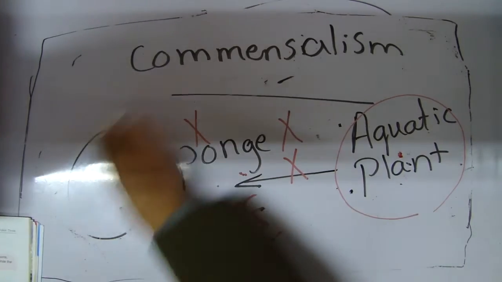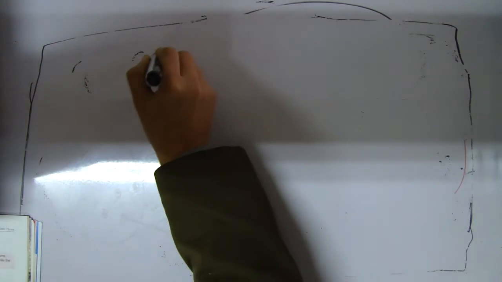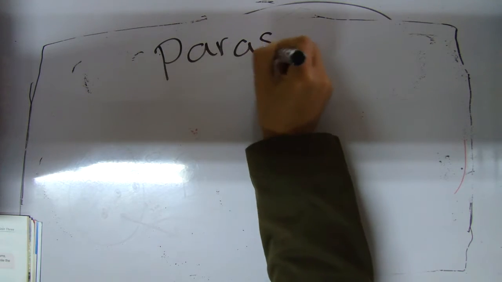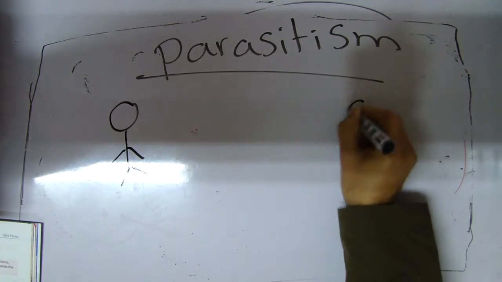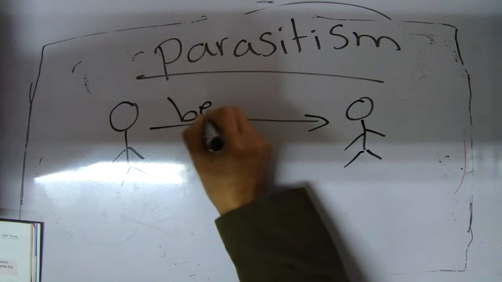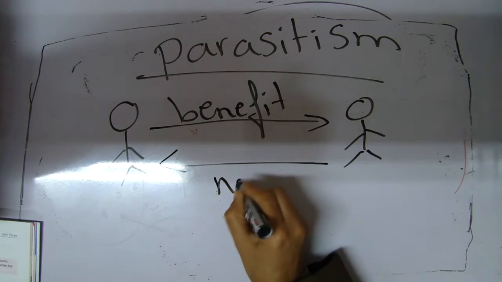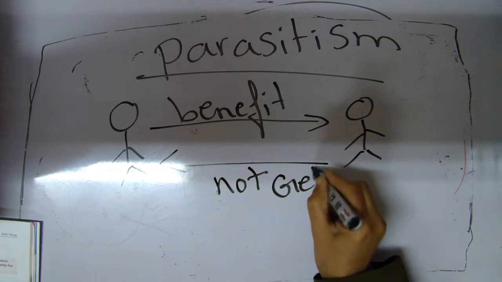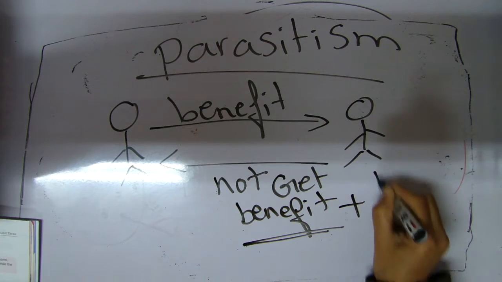Number 3, parasitism. It is a food relationship between two different living organisms. One gets benefit, but the other one does not get benefit, and at the same time it gets harmed.